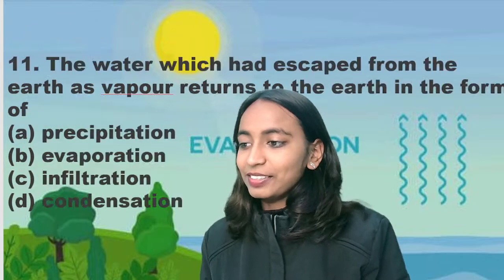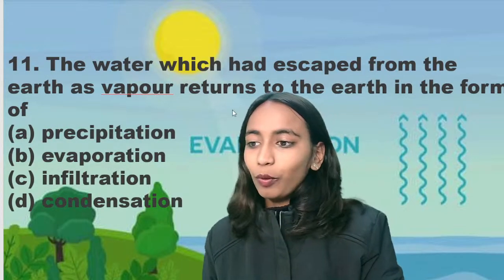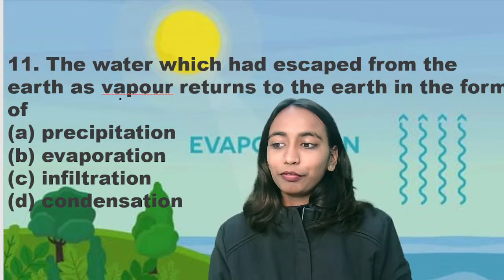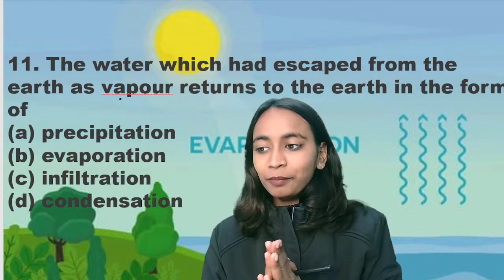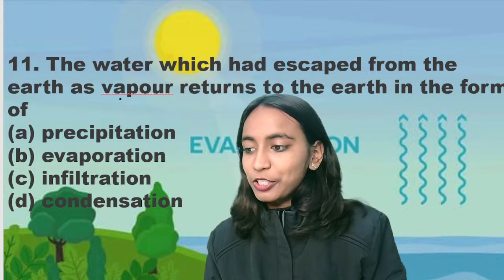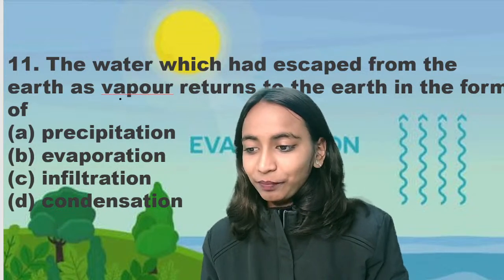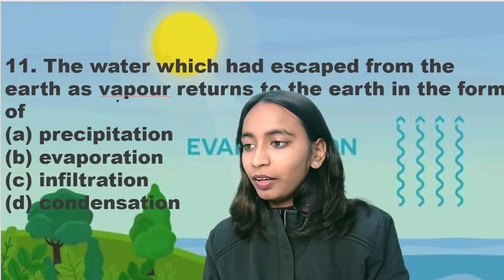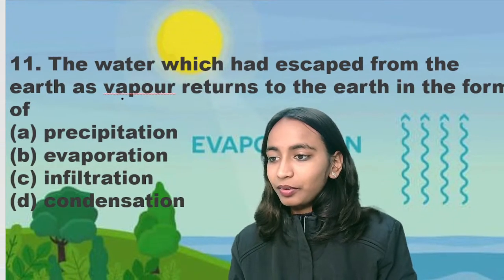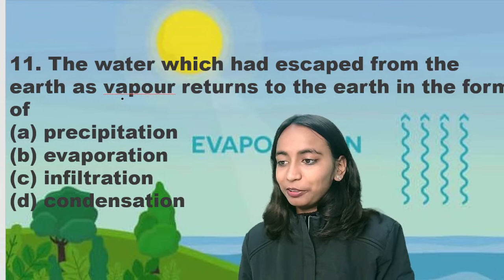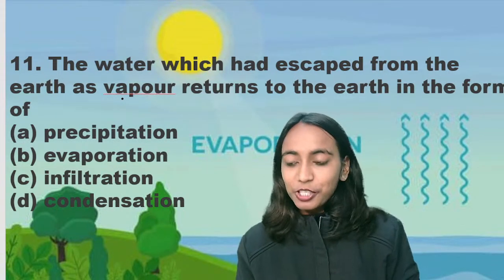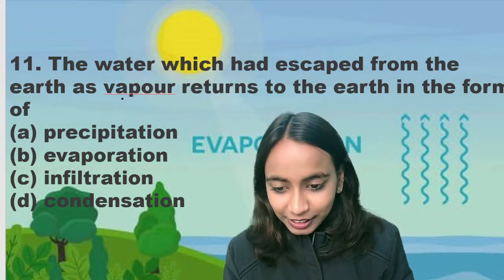100 degrees Celsius. Next question is, the water which has escaped from the earth as vapor returned to the earth in the form of precipitation, evaporation, infiltration, or condensation. Okay, the water vapors that have escaped from the earth return back to the earth in which form? Precipitation, evaporation, infiltration, or condensation.